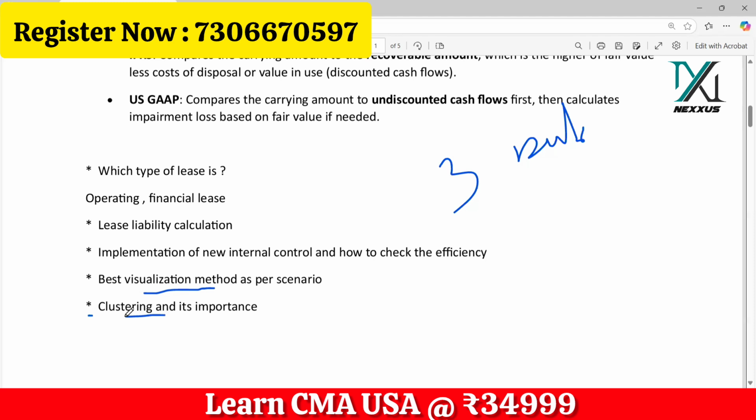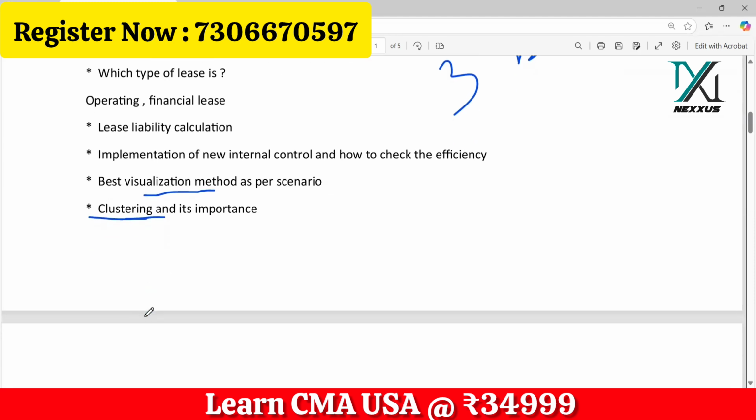Clustering is important. Clustering and classification are two extremes, two different items. If you want to know more about clustering, I have already uploaded a video for section F on my channel. You can check it out. You can see the detailed video: clustering, classification, generalization, affinity analysis, everything is there. So please check it out. There could be questions coming from predictive analytics, where its importance is asked. When IMA asks importance, advantages, disadvantages in an essay question, you don't have to write it very elaborately. You can write it crisp and short with the accurate points.